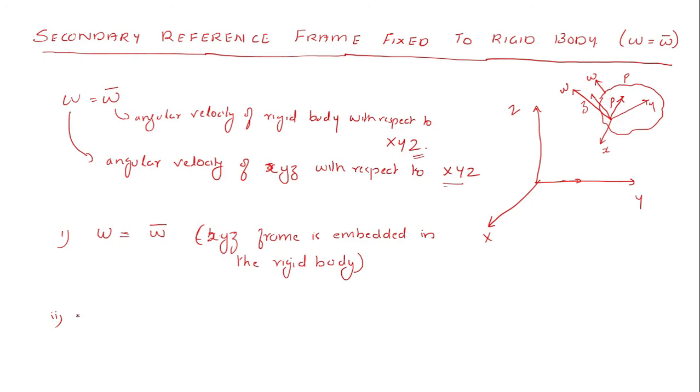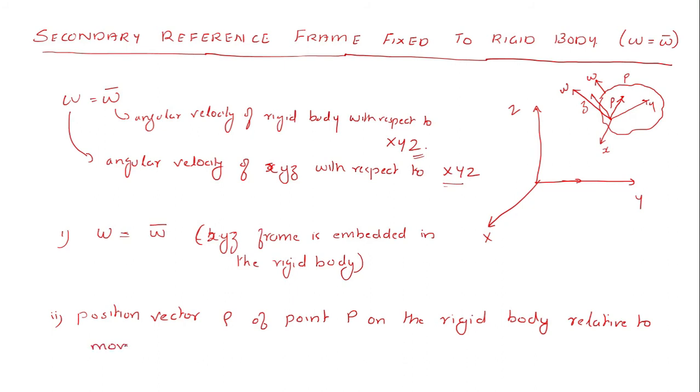So the position vector rho of point P on the rigid body relative to the moving frame small xyz is constant, or that implies rho is a fixed vector.